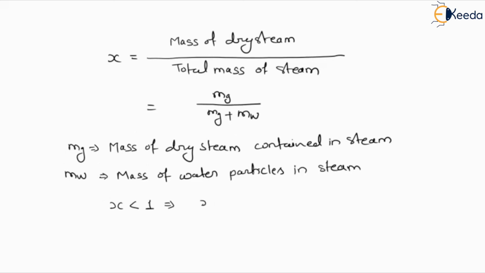But when we are considering X value as 1, it will be considered as the dryness fraction of dry saturated steam. But if X is less than 1, so it will be what? It will be saturated steam, or we can define it as the wet steam, which consists of some particles of water. So here this X value we can define on the basis of the nature of steam or type of steam present in the cylinder.